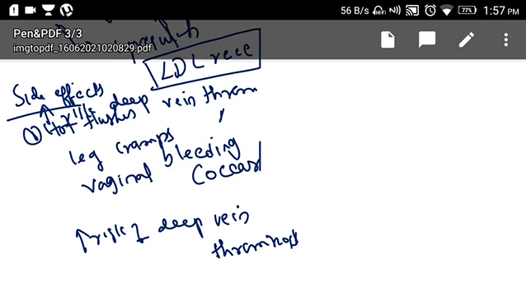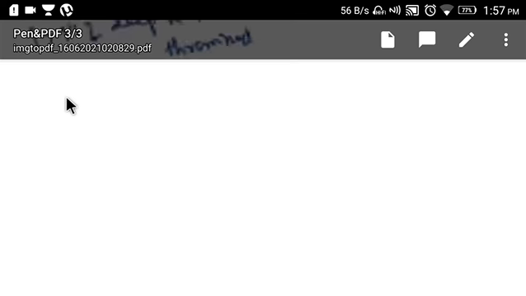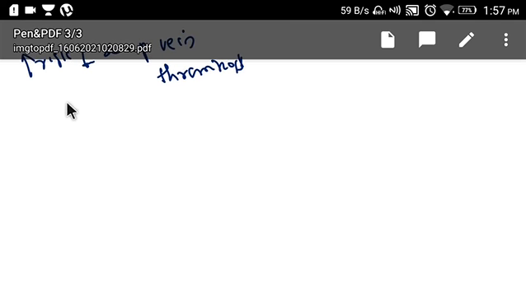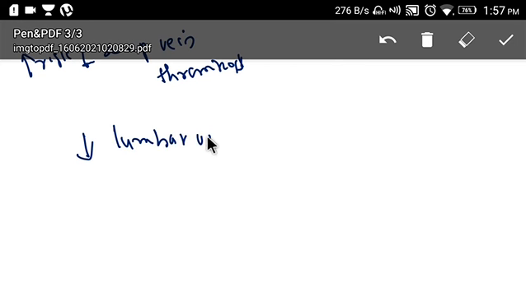The main use of this drug, as I told you, is to prevent or decrease lumbar vertebrae fracture. Right. This is about raloxifene.